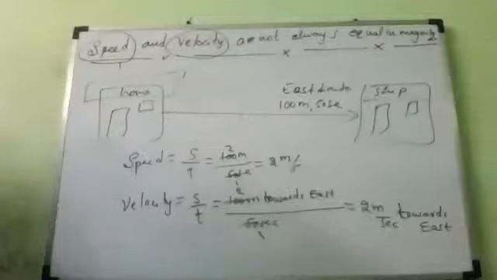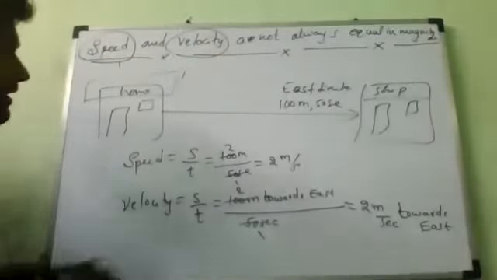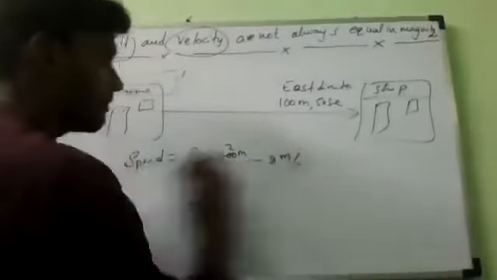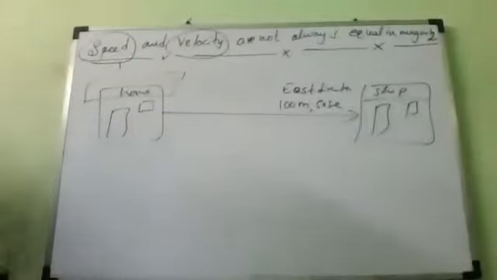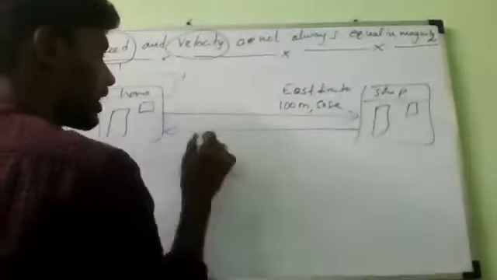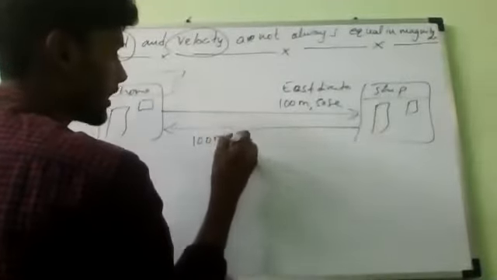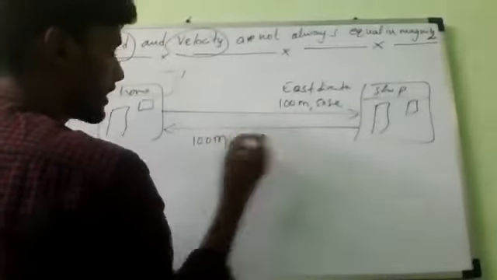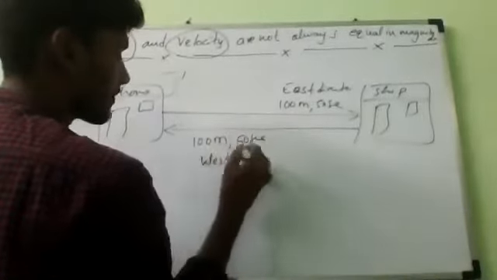Now the second case. Just for this diagram, you redraw it again. Example 2 you can keep, to prove that the magnitude of velocity and speed are not equal. So draw a second arrow again. Same 100 meters, same 50 seconds, but towards the west direction.